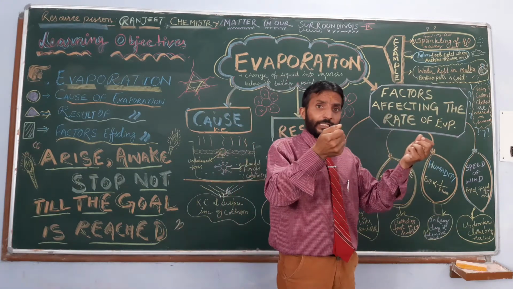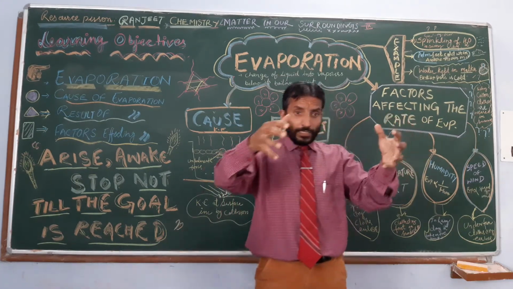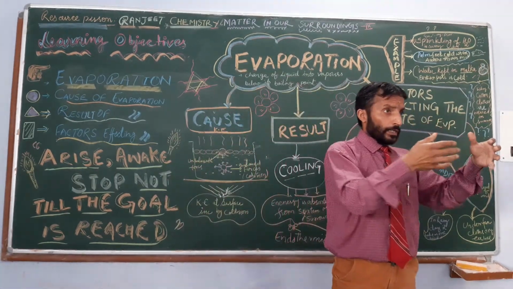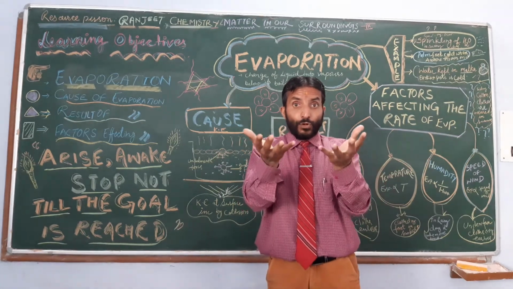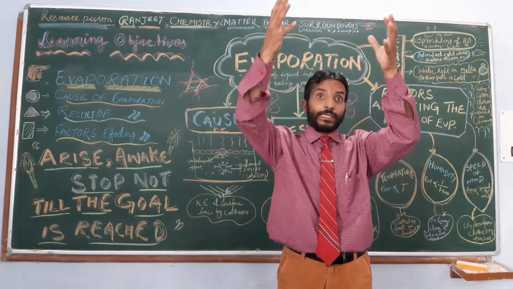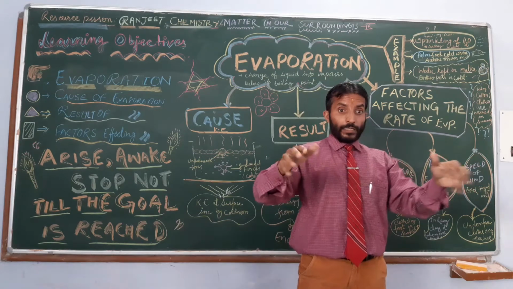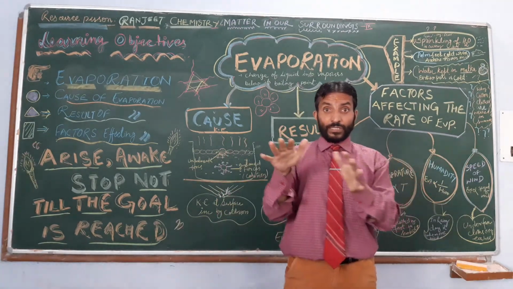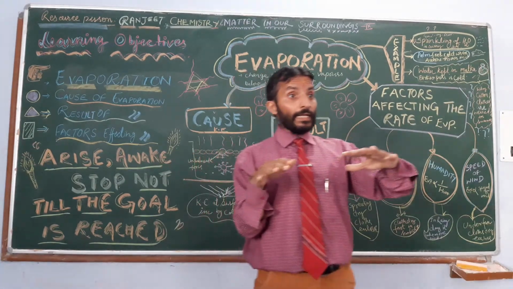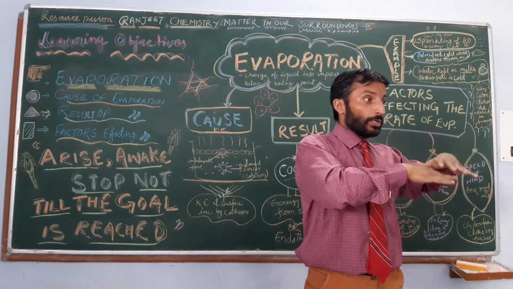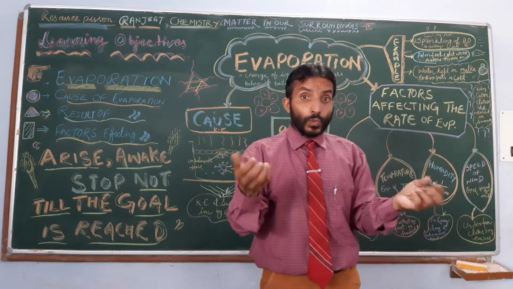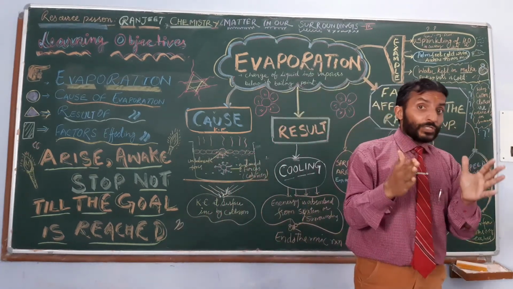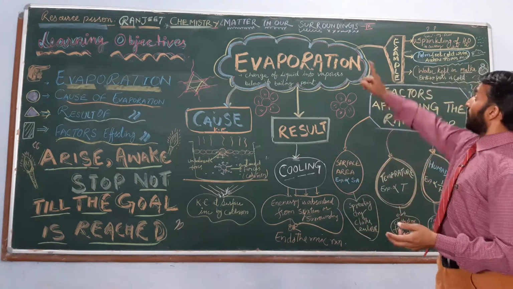Evaporation takes place, right? The heat energy from the ground, the other surface, or the vegetable is absorbed by the water. It goes into the vapor state and the surface and the vegetable remain at normal temperature. The vegetable does not spoil. On the other hand, the heat energy of the ground is absorbed and it becomes cool. So there are so many examples of evaporation in our daily life.